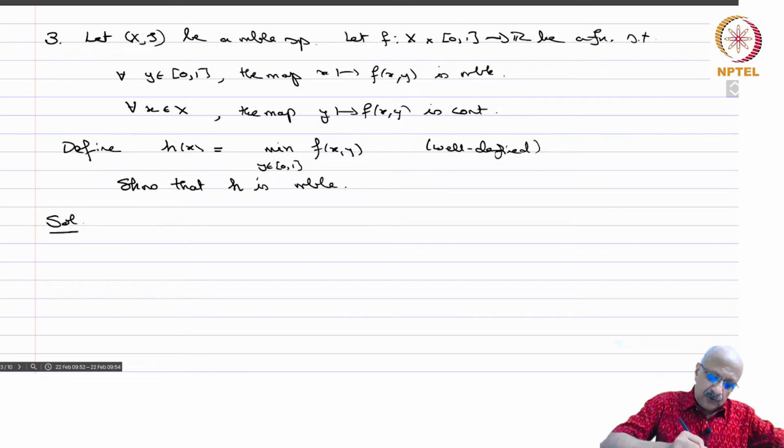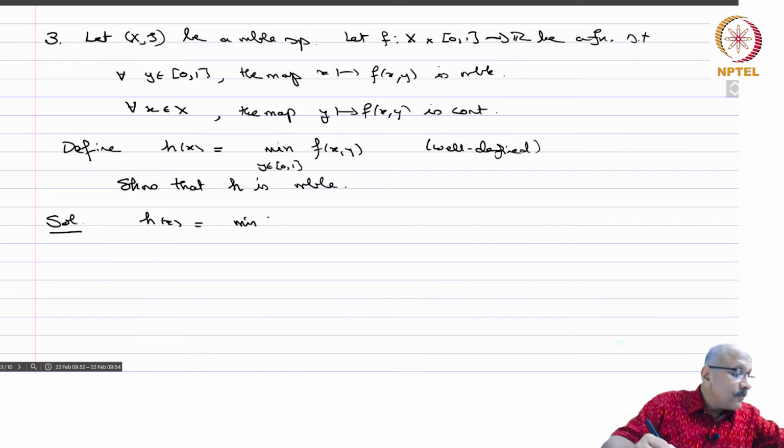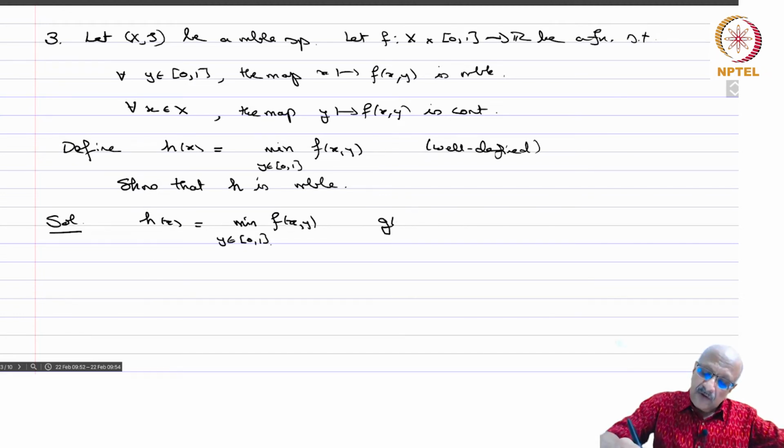So solution. So h(x) equals the minimum of f(x,y), y in [0,1]. So let us say g(x) equals the infimum over r in [0,1], r rational, of f(x,r).